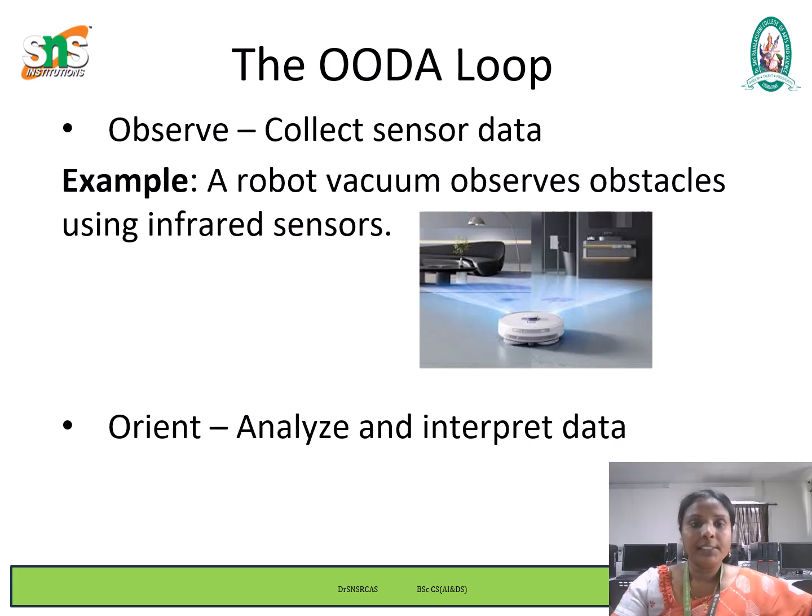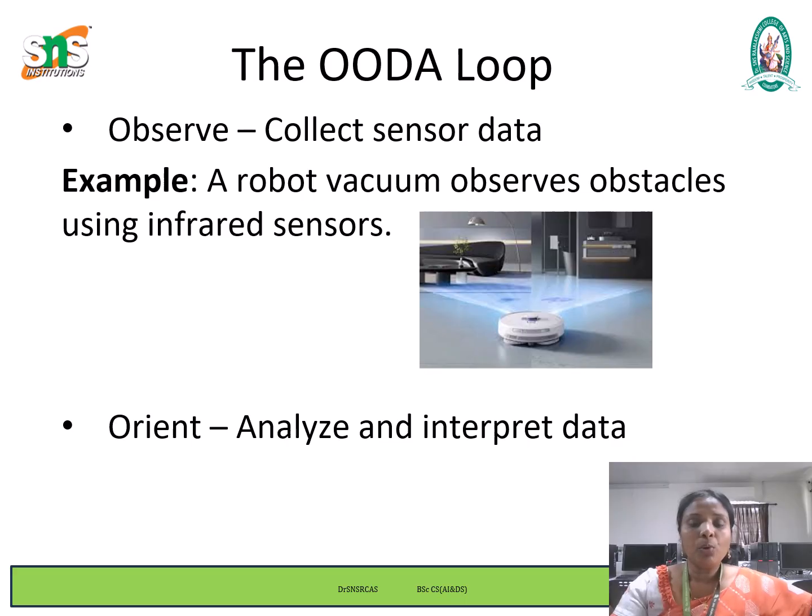First we see observe. Collect sensor data. In this phase, the robot uses sensors, for example cameras, LiDAR, ultrasonic sensors and IMUs, to gather real-time information about its environment. This includes location, obstacles, moving targets, and environmental conditions. For example, a robot vacuum observes obstacles using infrared sensors.